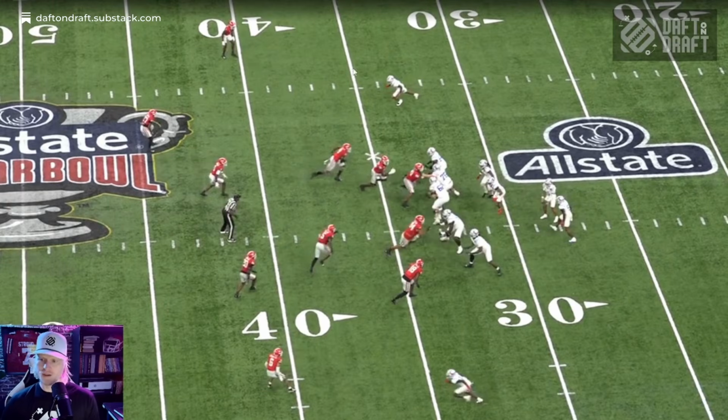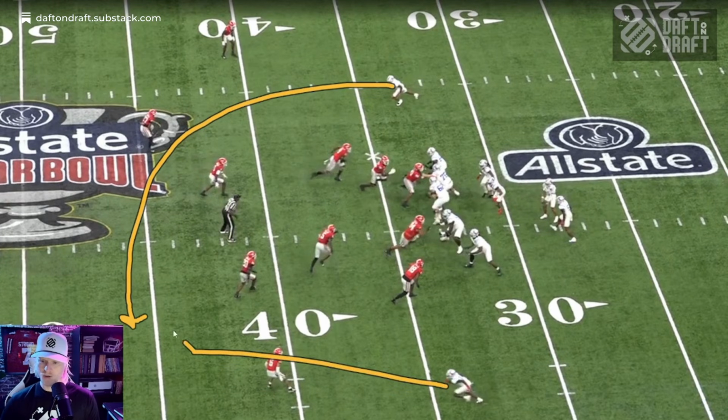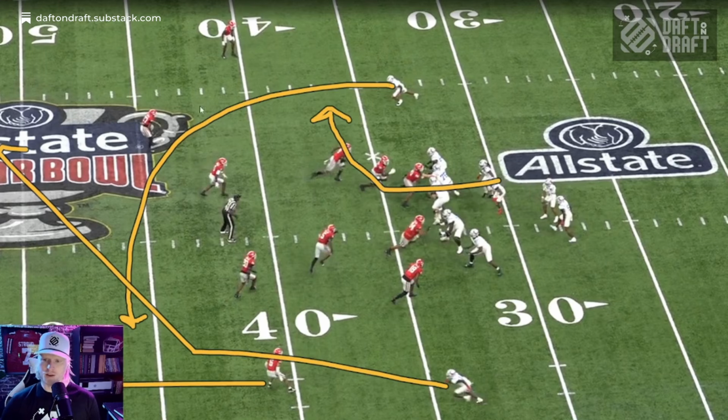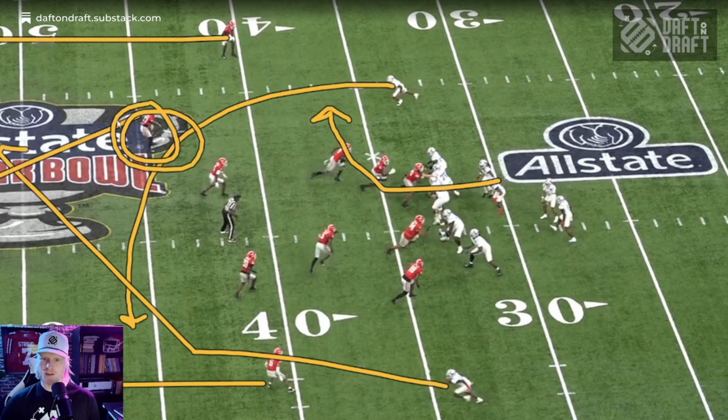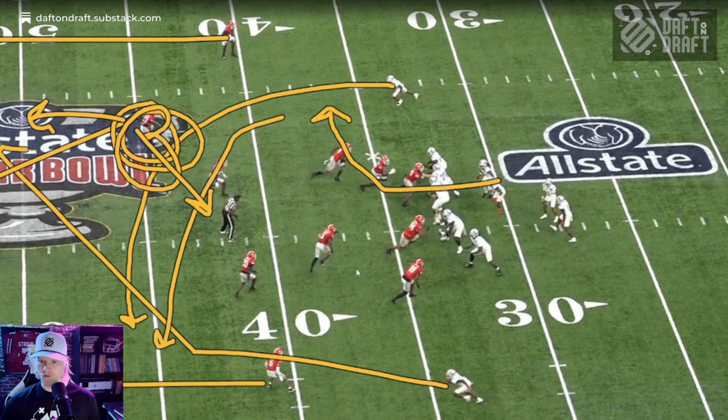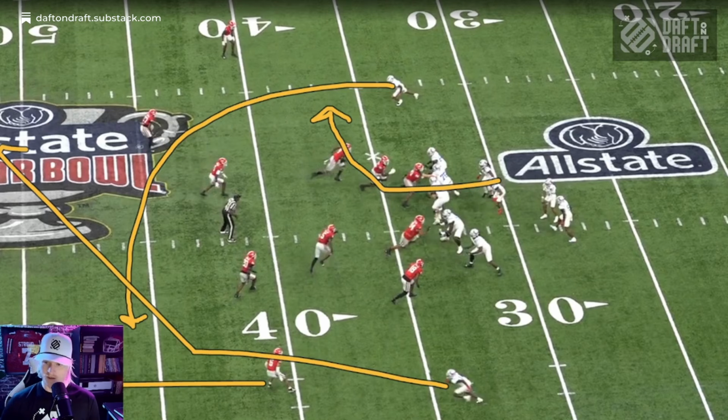Again, what they're going to do here is a Cover 3 beater. You run the over this way, and you run a post over top of it. And then there's usually some shallow route coming out here to get the ball out too. If they're in Cover 3, which they're showing here, you're going to get bail. You're going to make this safety either commit to the post over the top, and in that case you throw the over underneath, or you get this safety to dig on the over, and in that case you've got a one-on-one with the post over the top. That's kind of the concept. It's kind of what you're working with here.